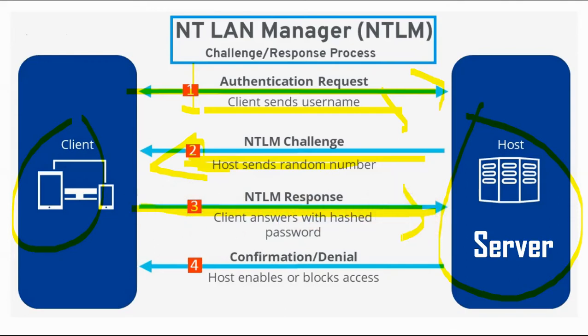Now it will check the information which is stored here against what the client is sending, and if both match, then only confirmation will be given to the client: yes, you have this access and you can access the resources. The host enables or blocks access. If the information sent by the client to the host is mismatching or anything is missing, in that condition it will be blocked. You will not get any access.